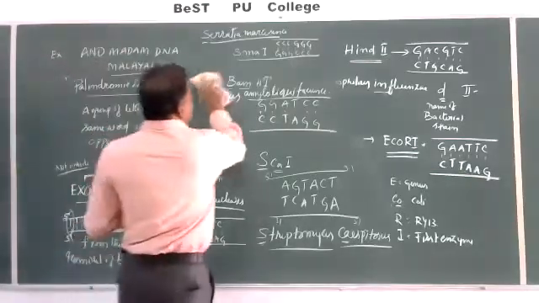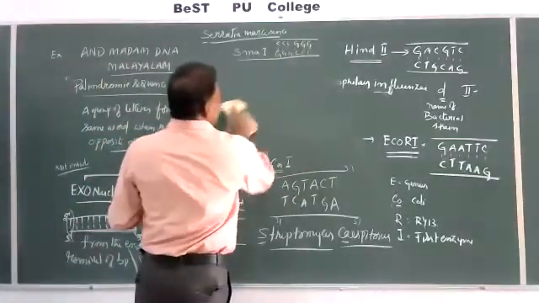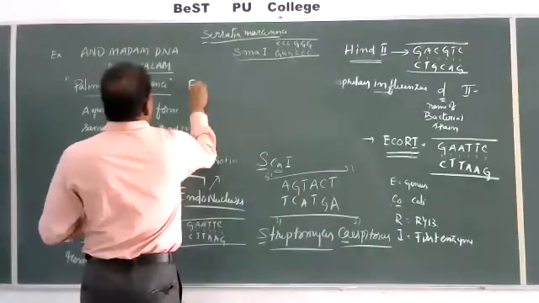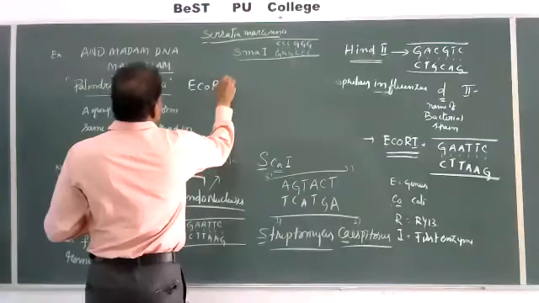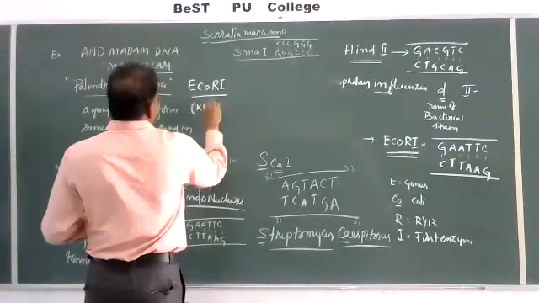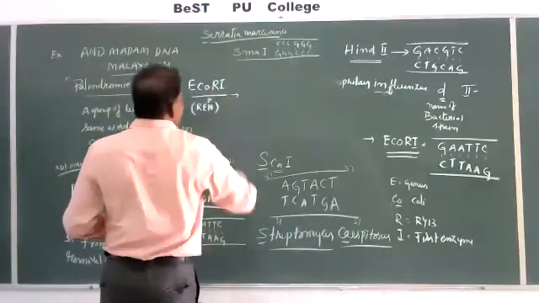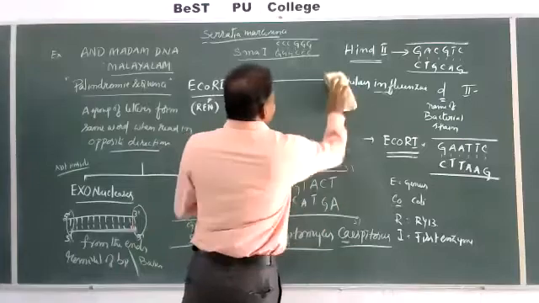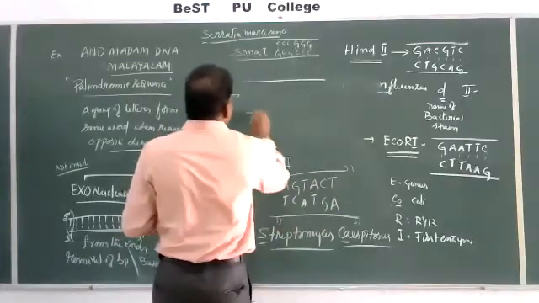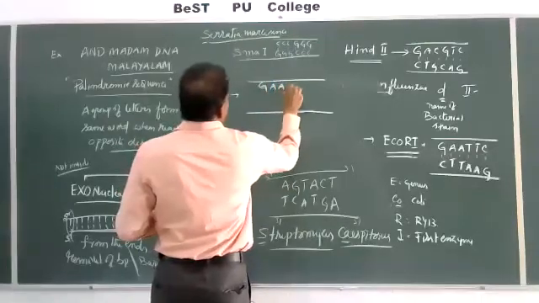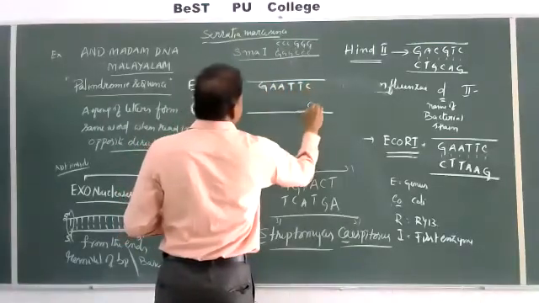Let us see that. If we take Escherichia coli R1, EcoRI, which is a restriction endonuclease enzyme, it has a specific sequence, GAATTC, wherever it is available in the DNA.